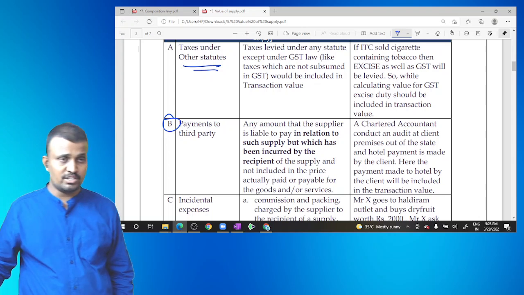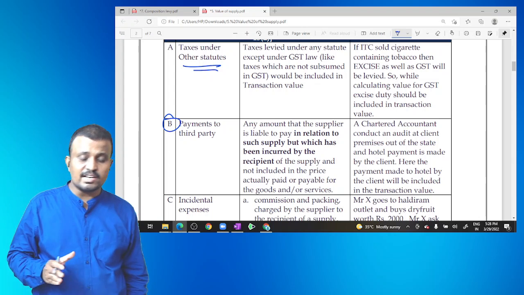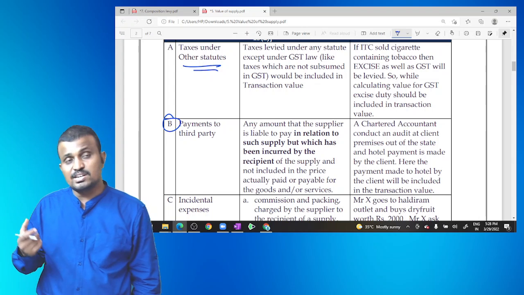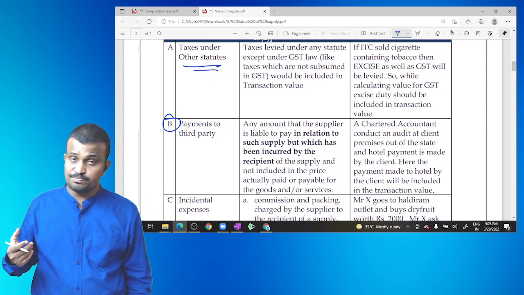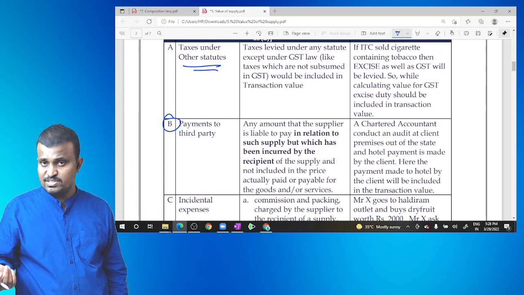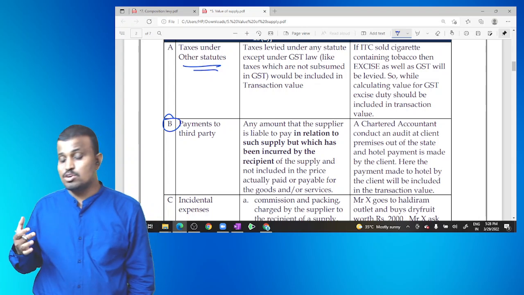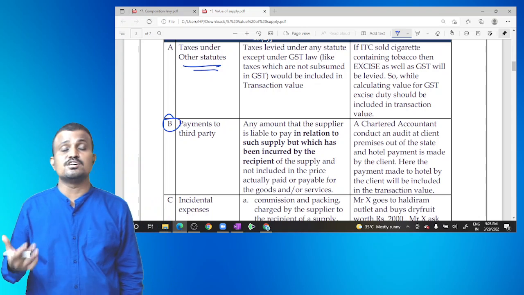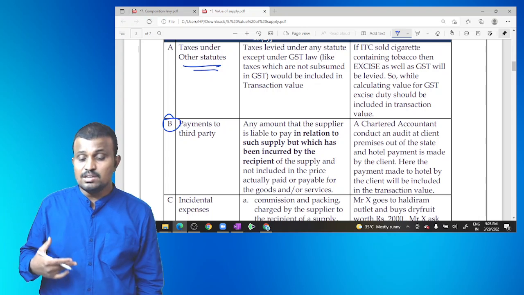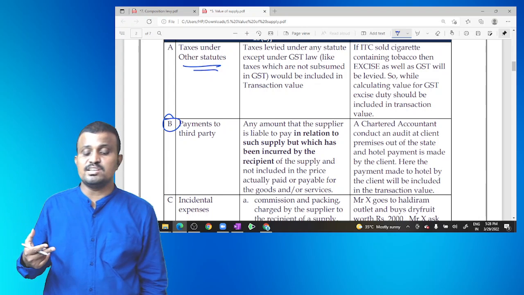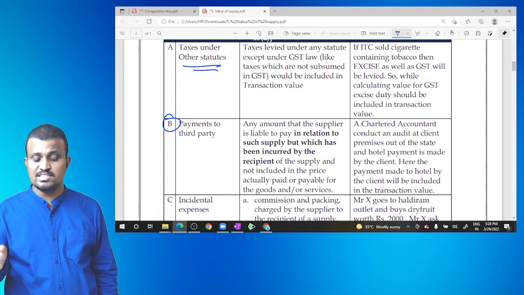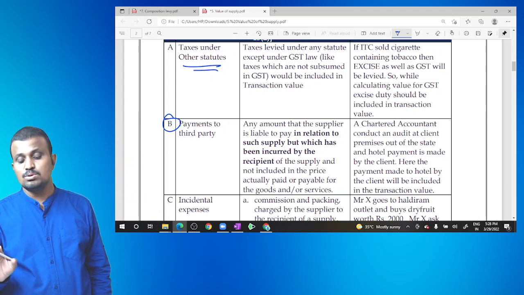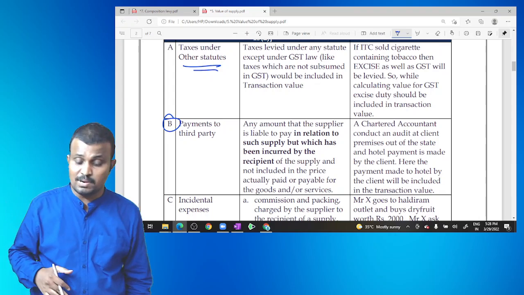That is the transaction value. But during the audit, the CA incurs traveling expenses for himself and his article students, food expenses, and boarding and lodging expenses. Those are first met by the CA and later reimbursed by the client. So these amounts are actually required to be paid by the supplier, but were incurred by the recipient and later paid by the supplier. Those are included in the value of supply.